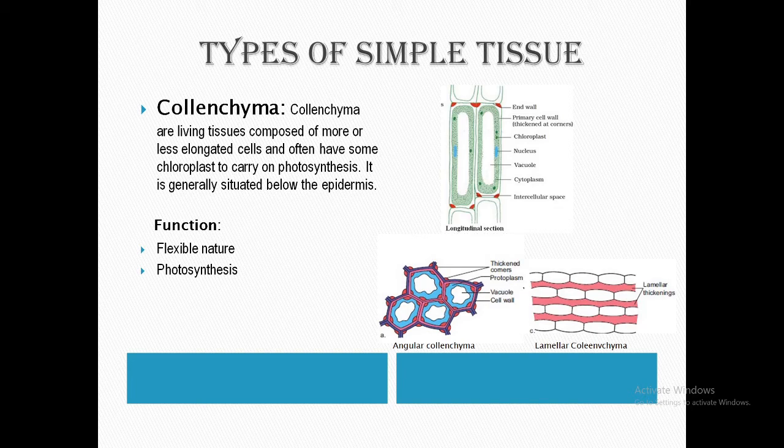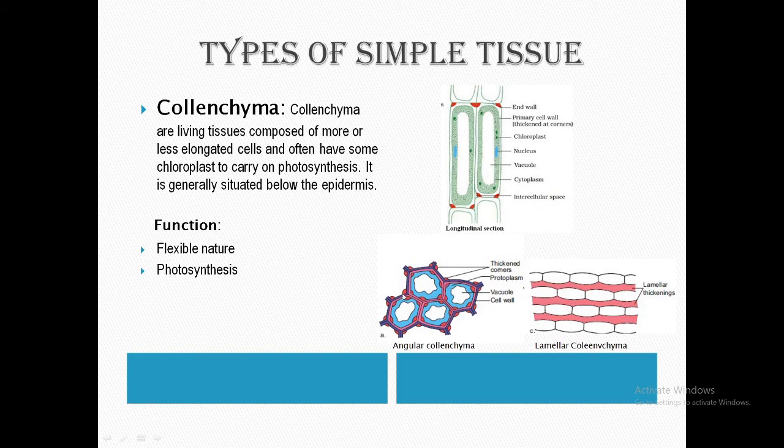So collenchyma is divided into two types, on the basis of wall thickening. According to the type of wall thickening, two main types of collenchyma can be distinguished: first, angular collenchyma, and another, lamellar collenchyma. Angular collenchyma means the wall thickening is just like an angle.